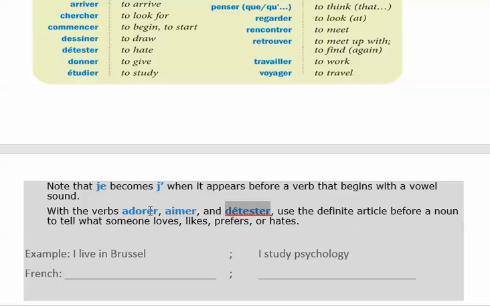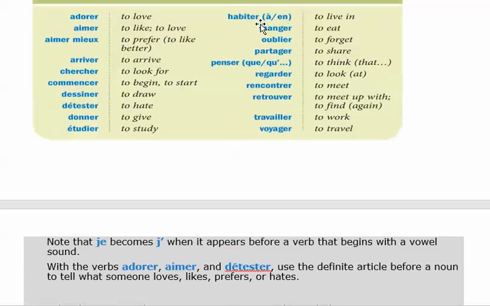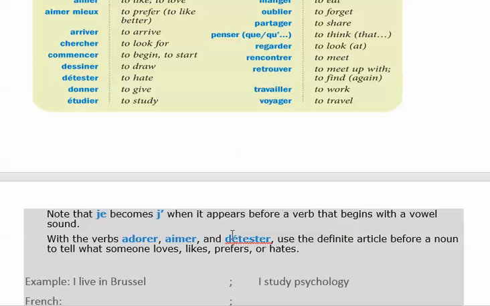Okay. So in here, I live in Brussels. So what would be the French? I live in Brussels. Brussels is the capital of Belgium. So what is living? Go back to your list. To live. It's habiter. Okay. I meant to say habiter in here. That's what I meant to say probably. Oh, here I can change habiter. That's a vowel. That's how the vowels sound. That's my typo. I'm going to change that word.